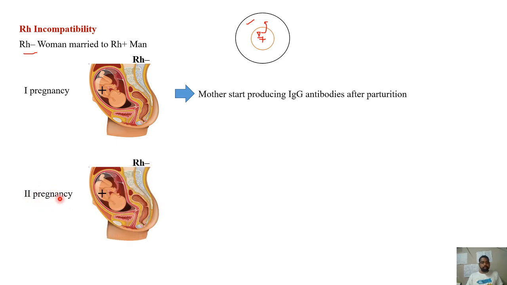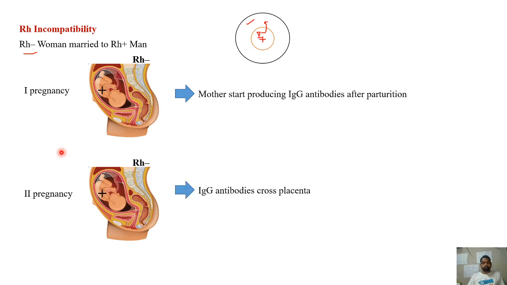In the second pregnancy also, if the fetus is again Rh positive like the father and the mother is Rh negative, as the mother already started producing antibodies during the first delivery, these antibodies are able to cross the placenta and will enter the fetus blood. So what happens now?